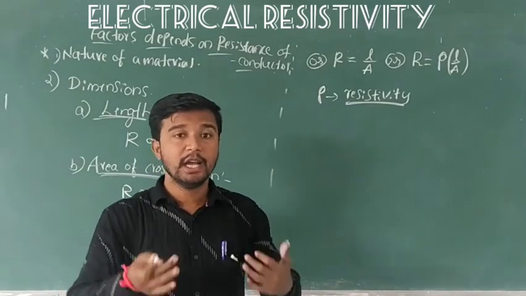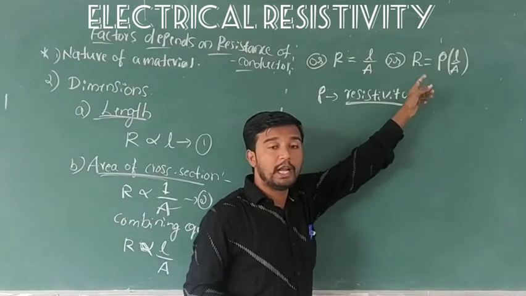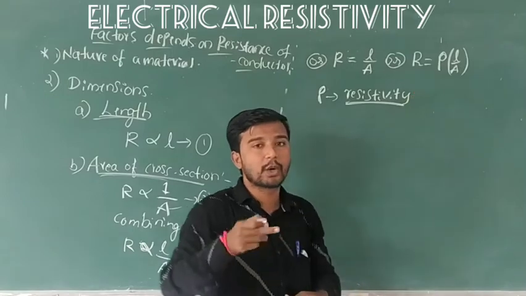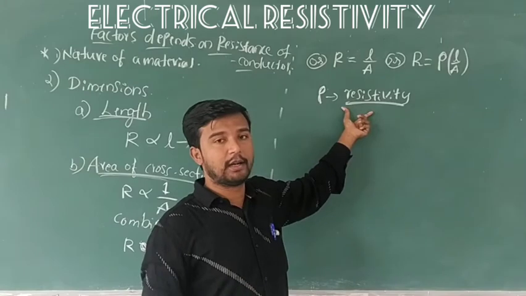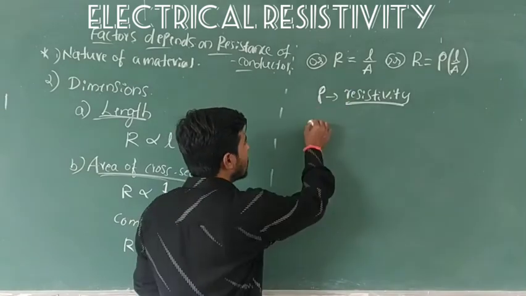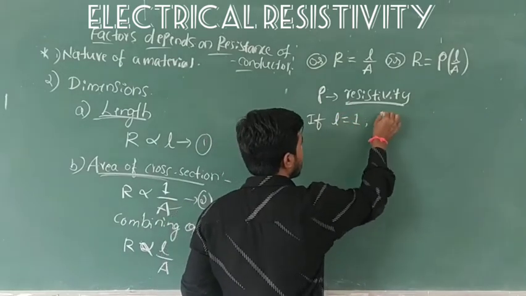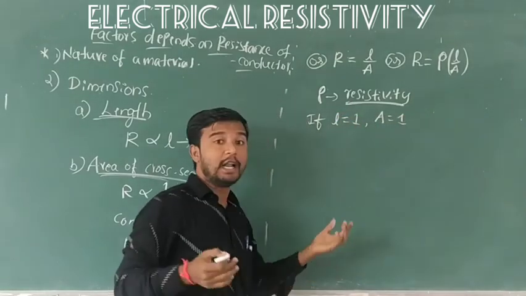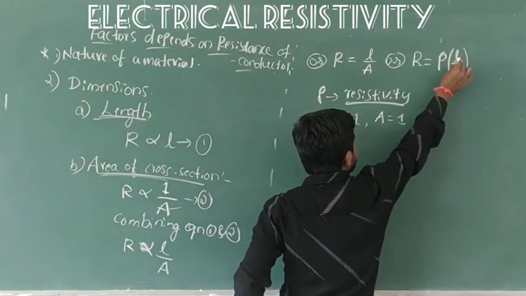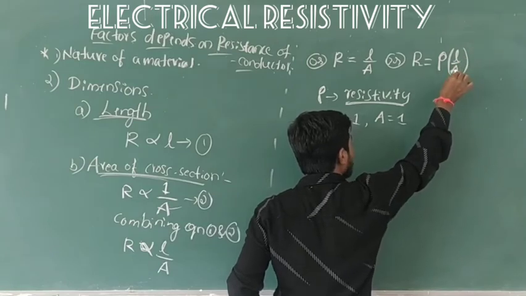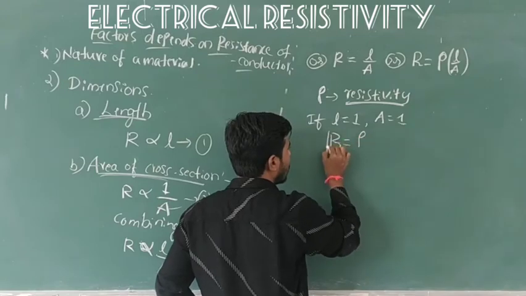What does it indicate? Here, one extra word has come, that is rho. Rho means resistivity of a conductor. So what it indicates here: if length of a conductor is 1 and area of cross section is 1, then the resistance of the conductor R equal to what? The length value will be 1 and the area value will be 1. 1 by 1 is 1. 1 into rho, and R equal to rho.